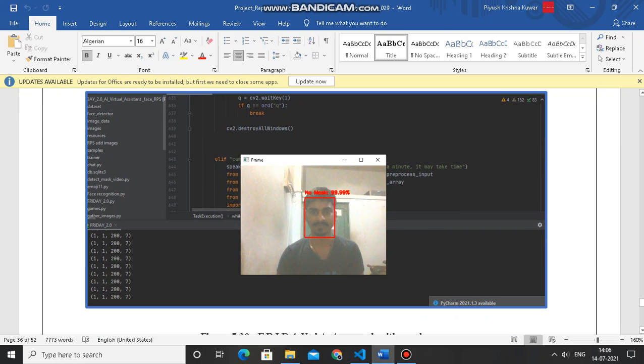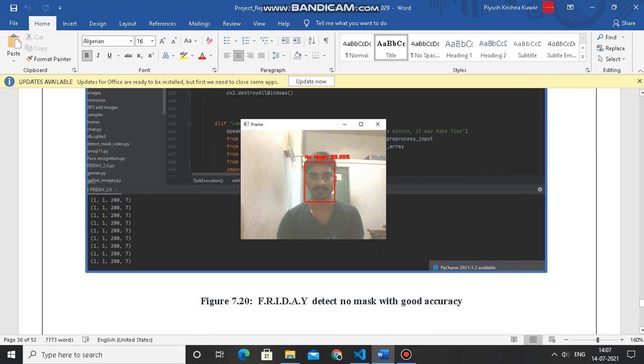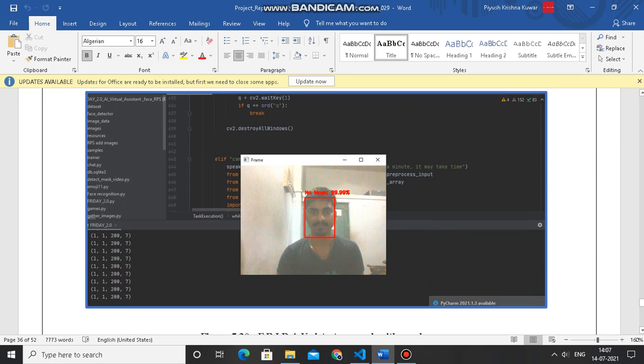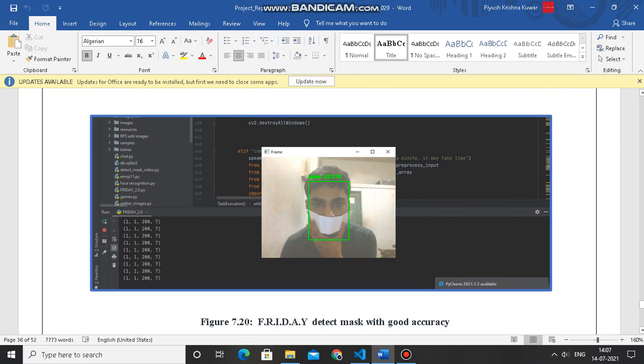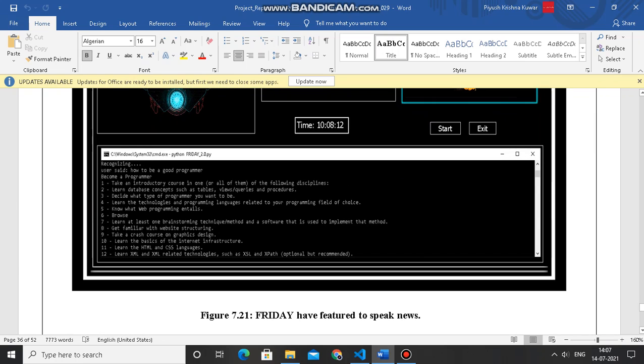Here mask detection is also there to give a warning. I took this screenshot at testing time, but when using the application it will show the frame, and say mask or no mask, and give a warning to wear a mask. Otherwise it will say you are all safe, so no need to worry.